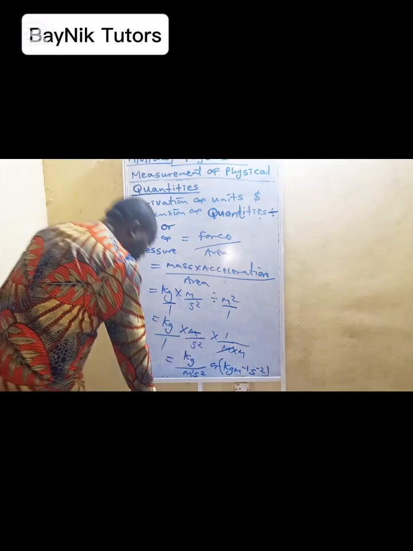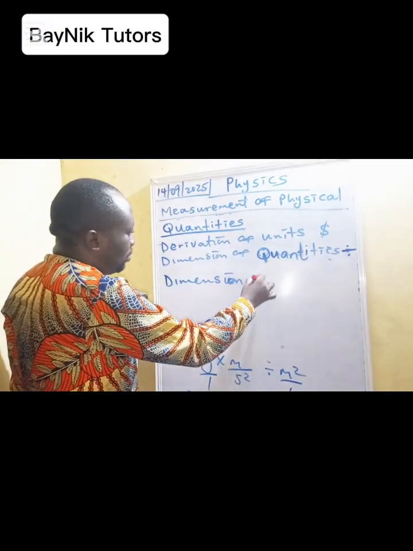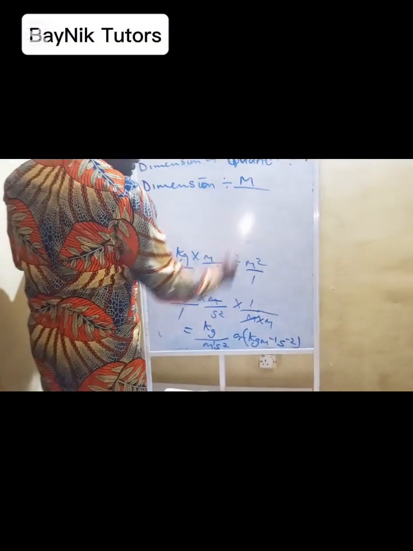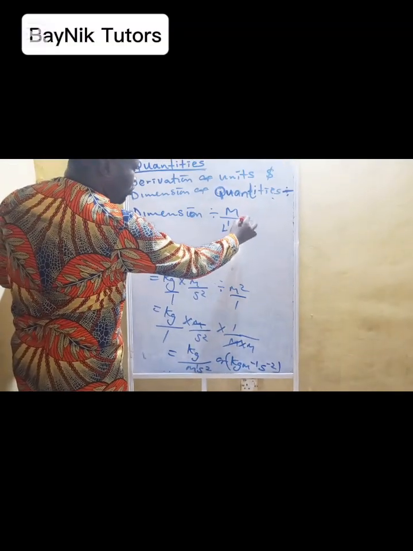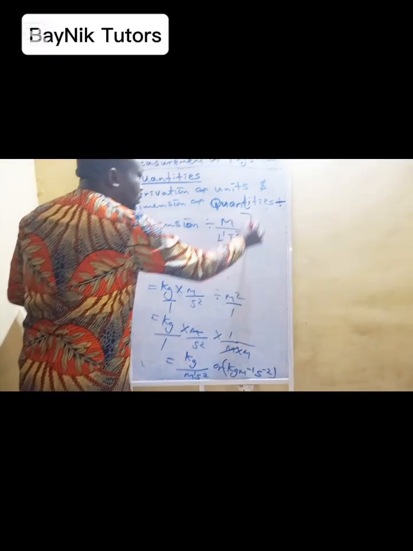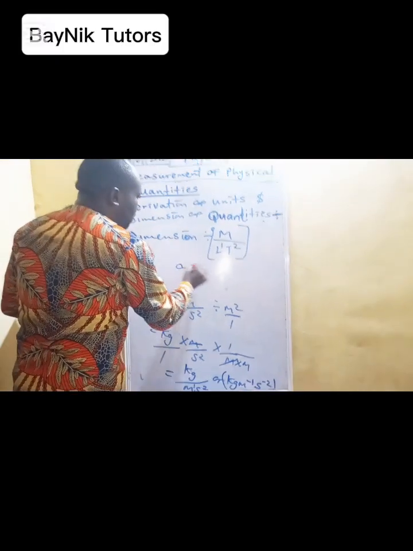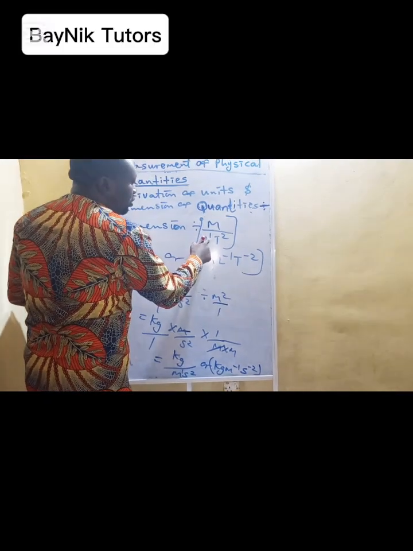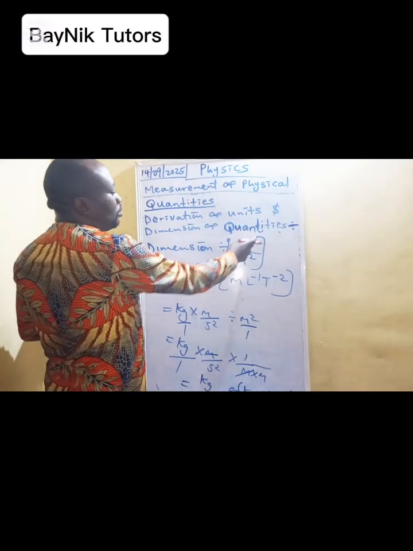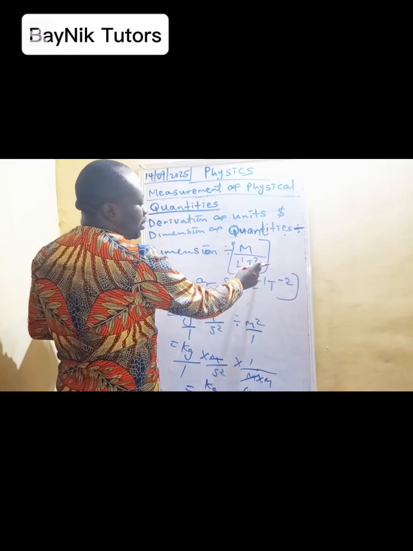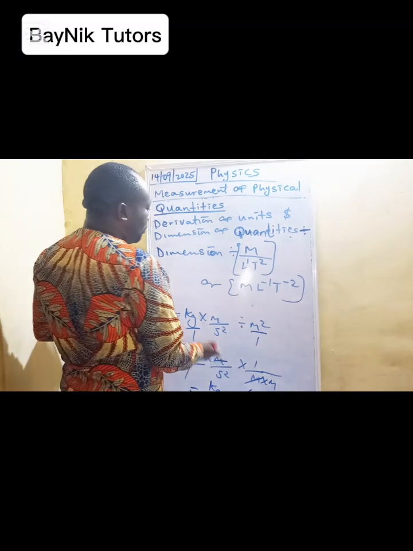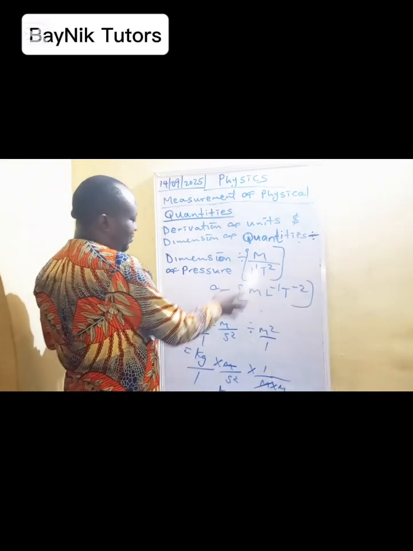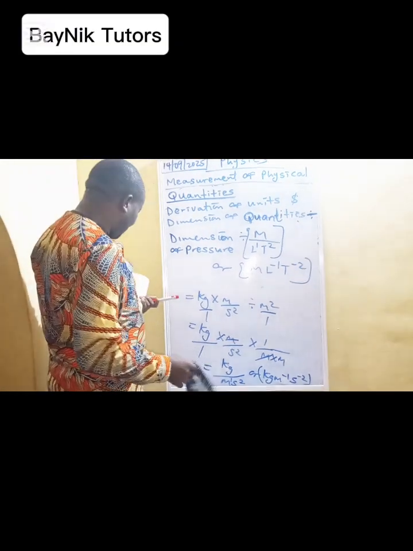So from here, we can now say that the dimension will be, if we look at a kilogram, that's M, meter is L to the power of 1, T raised by 2. So it can be written as M L minus 1, T minus 2. Then the power of a denominator, when it becomes a numerator, becomes negative. The dimension of pressure is this. Okay? So that's the dimension of pressure.